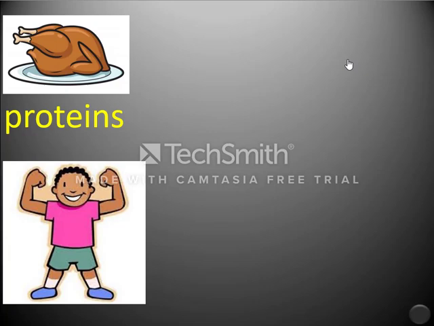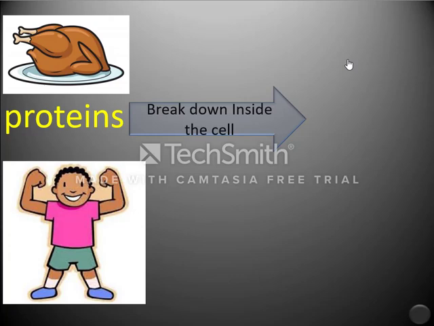But how does your body get the benefit from this protein? After digestion, the blood carries the protein to all your body cells, and inside each cell, the proteins break down, and as a result of this breaking down, some substances are produced as waste, such as urea and uric acid.